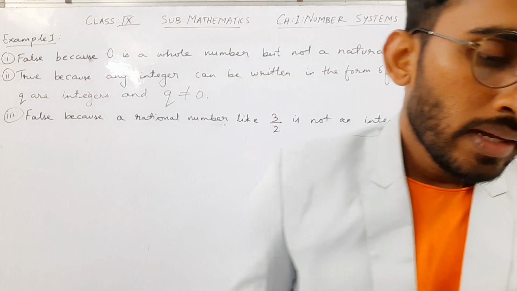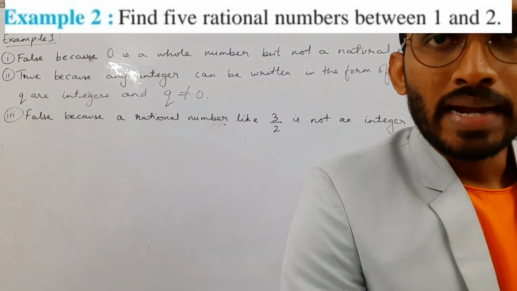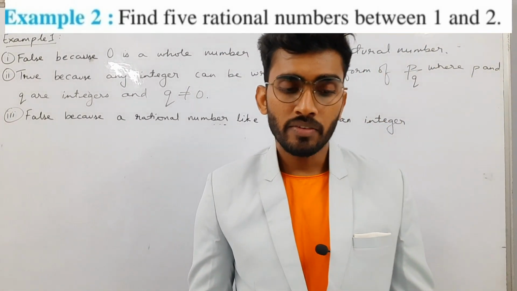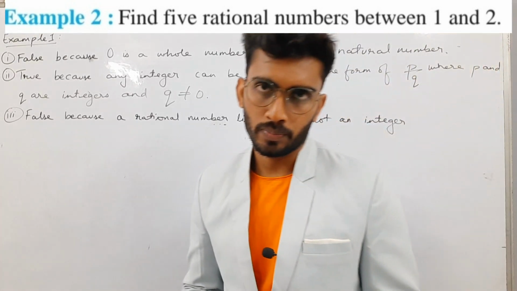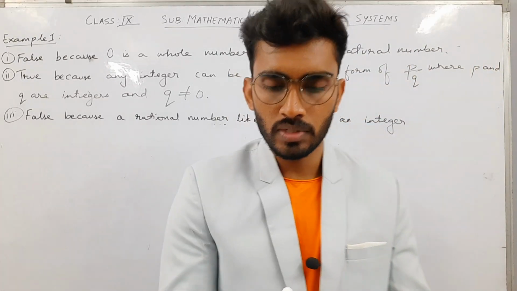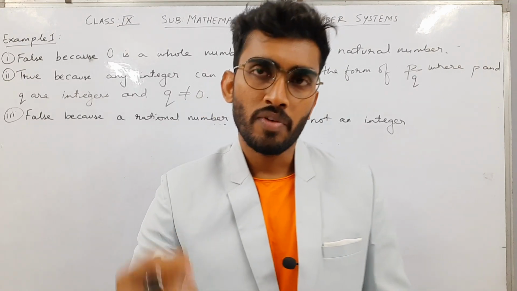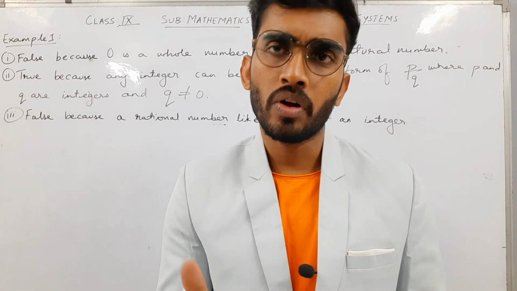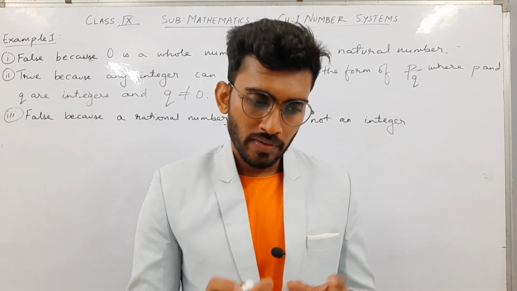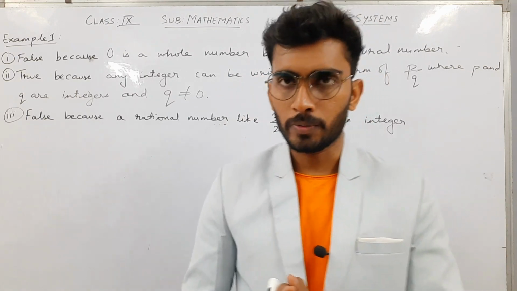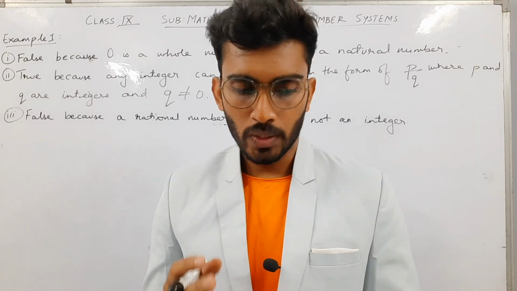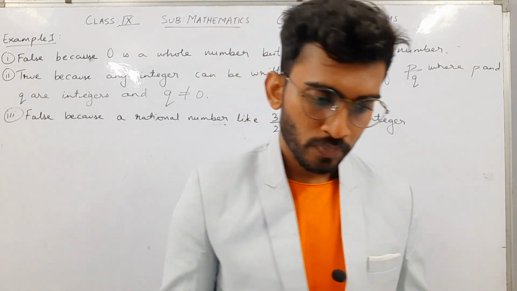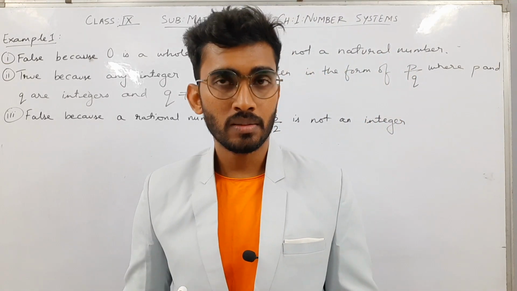Okay, moving to example number 2, and the question is, find 5 rational numbers between 1 and 2. This is an important question from this chapter, where you have to find some number of rational numbers between two numbers given to you. Here you are given the numbers 1 and 2, and you have to find 5 rational numbers.